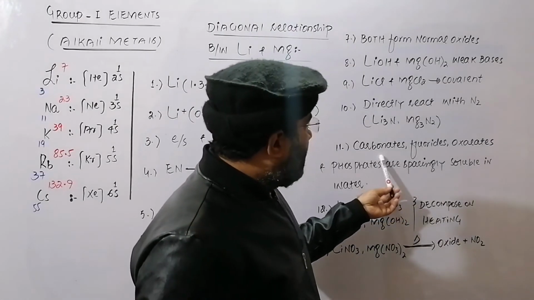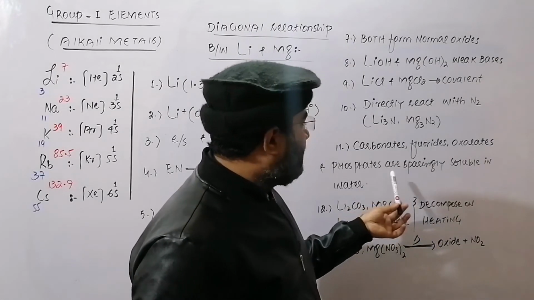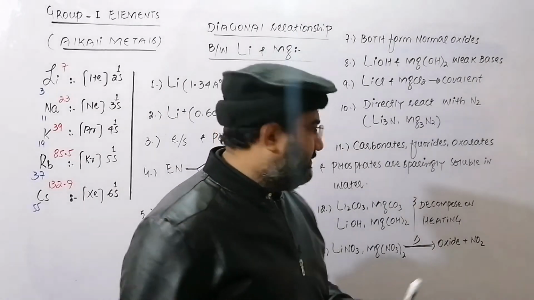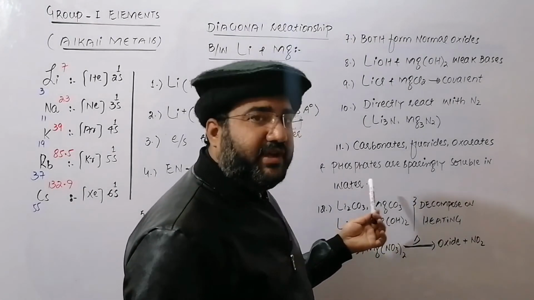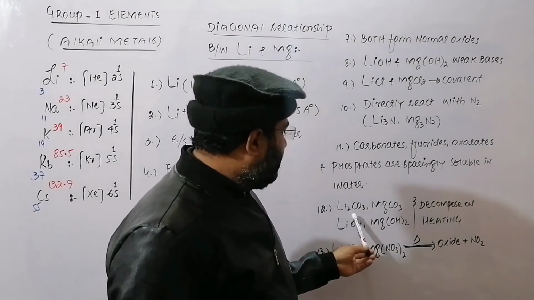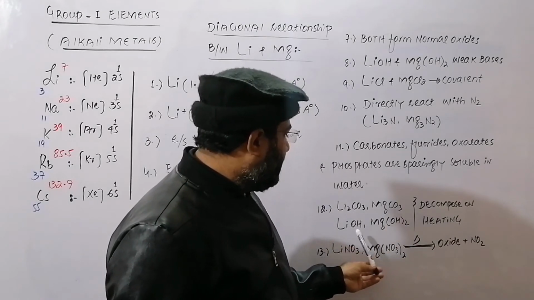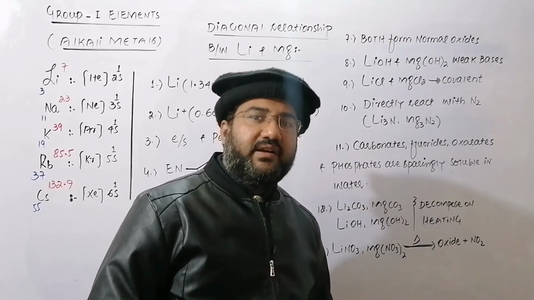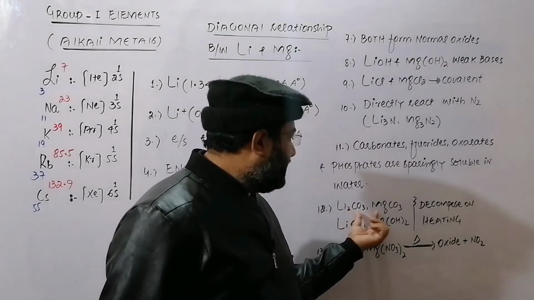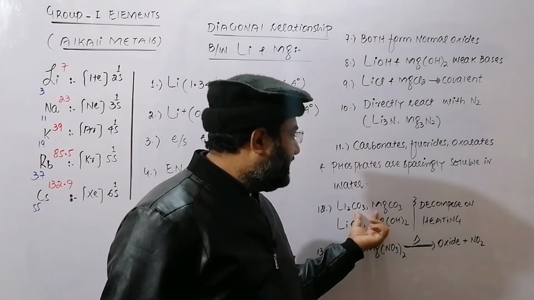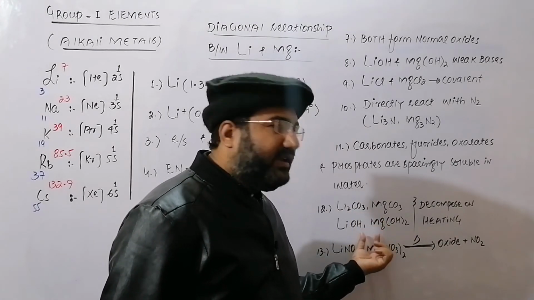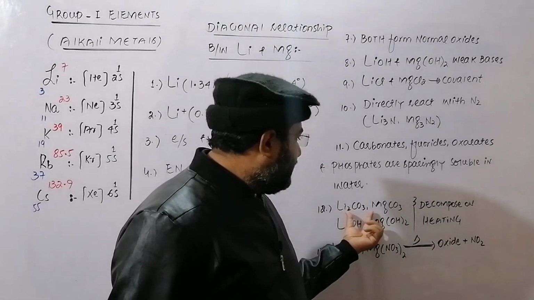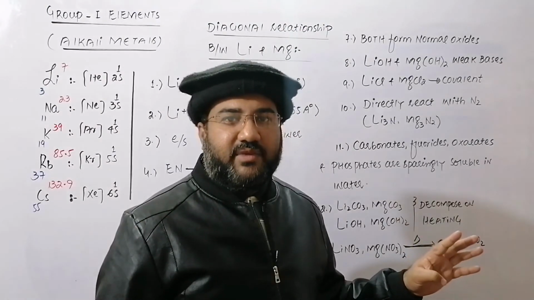Then carbonates, fluorides, oxalates and phosphates of both lithium and magnesium, because of their high lattice energy, are sparingly soluble in water. Lithium carbonate, magnesium carbonate, lithium hydroxide and magnesium hydroxide, when heated, are decomposed. The carbonates form their respective oxides and CO2, and the hydroxides form their respective oxide and water. While the carbonates and hydroxides of all the other alkali metals are stable.